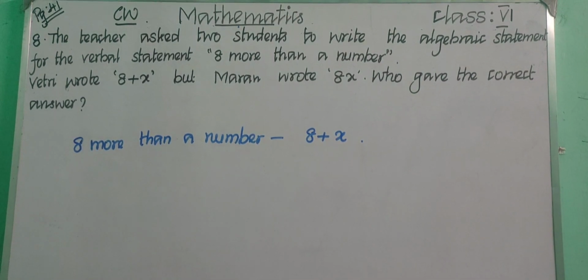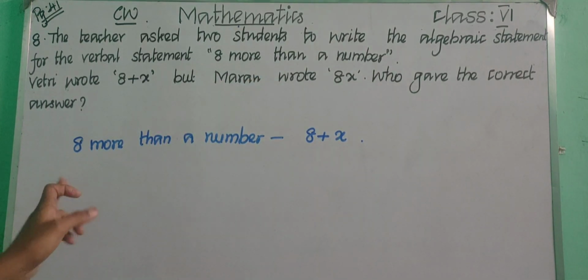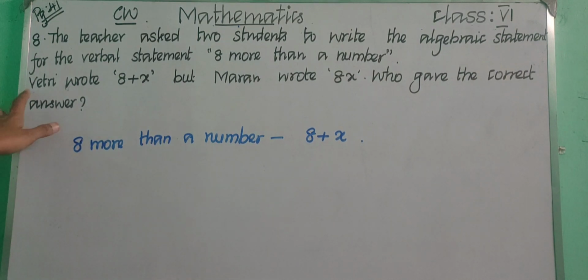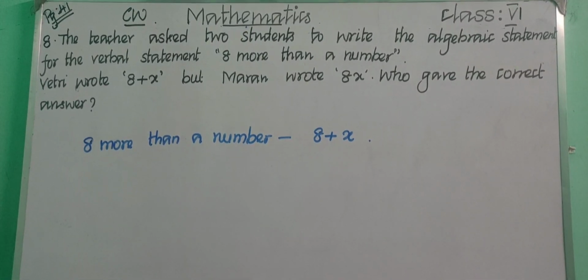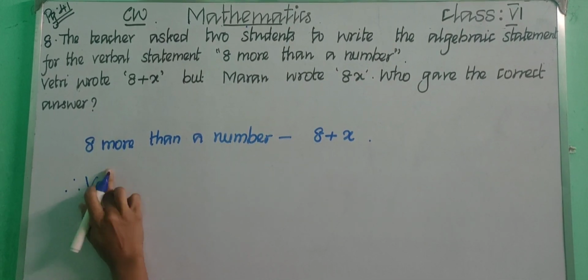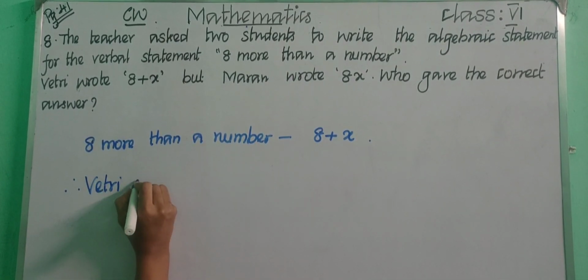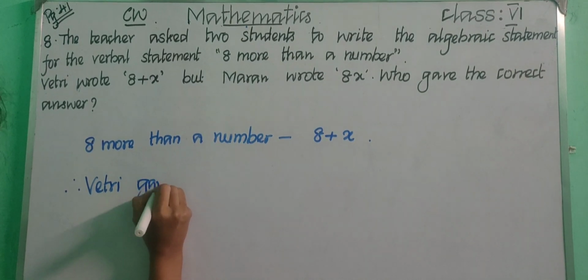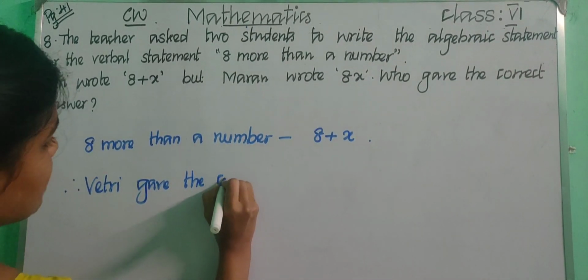Okay, children. See, Vetri wrote 8 plus X, but Maran wrote 8X. Who gave the correct answer? Which is the correct answer? 8 plus X is the correct answer, right? So whose answer is correct? Vetri's answer is correct. Therefore, Vetri wrote the correct answer. Okay, children, copy this in your notebook.